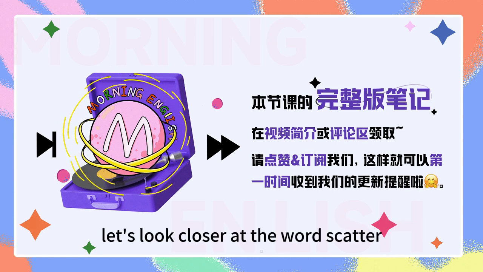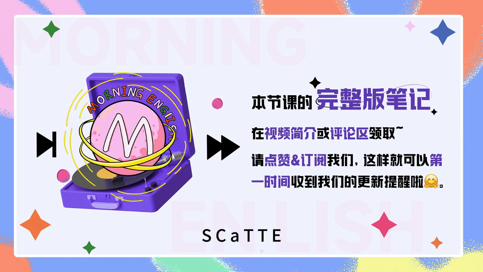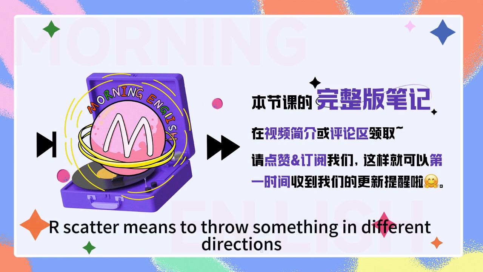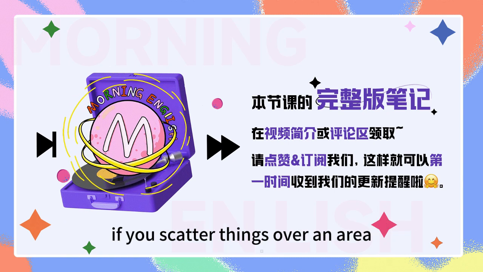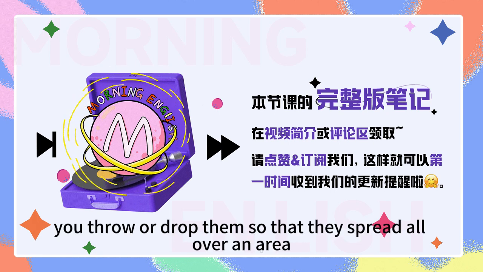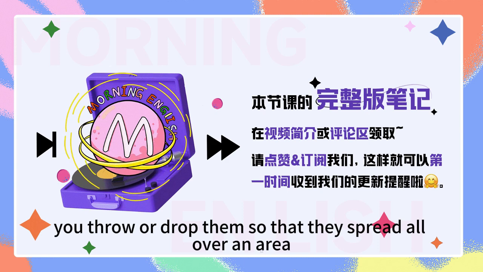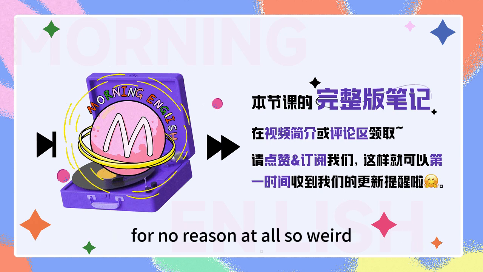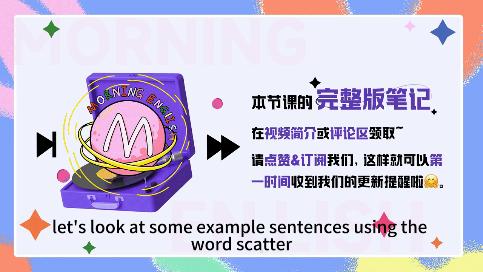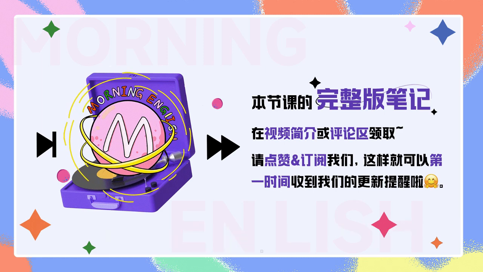Let's look closer at the word scatter. S-C-A-T-T-E-R. Scatter means to throw something in different directions. If you scatter things over an area, you throw or drop them so that they spread all over an area. So the man just threw his trash everywhere for no reason at all. So weird.